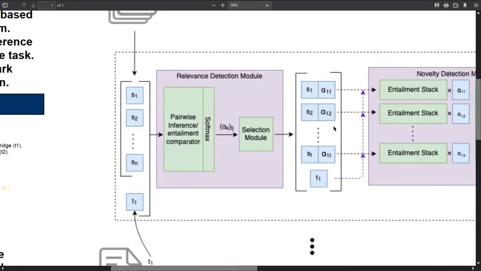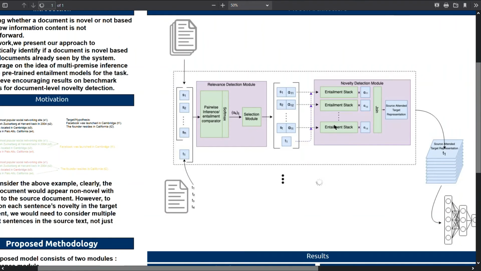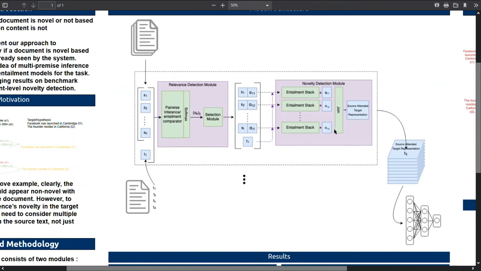So here we can see that all the target sentences are passed through the model in a similar way, and eventually we have stacked up all of these representations and passed them through this multilayer perceptron, which gives us a single output neuron.